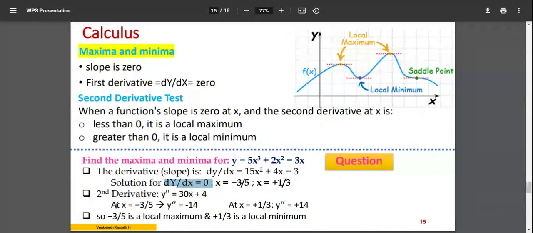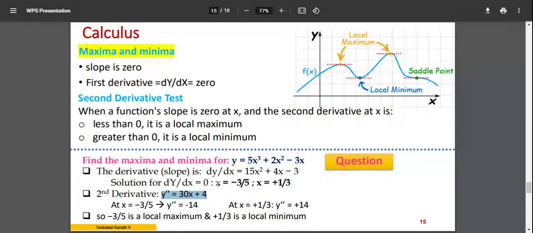So I take a second derivative now. How do I take it? I have the first derivative; just differentiate it again with respect to x. The derivative of 15x square is 30x, the derivative of 4x is 4, and for minus 3 it is 0. So I have the second derivative 30x plus 4.